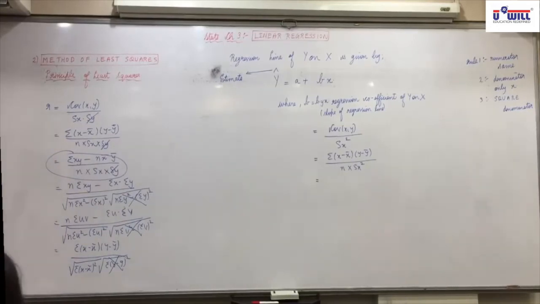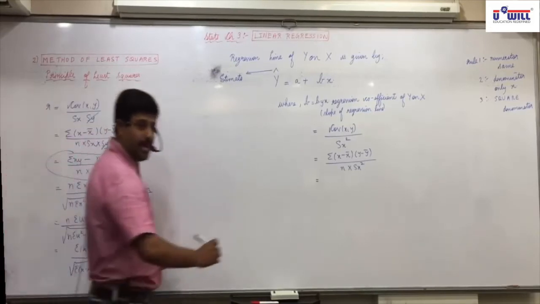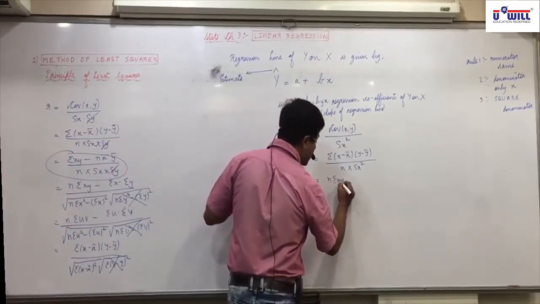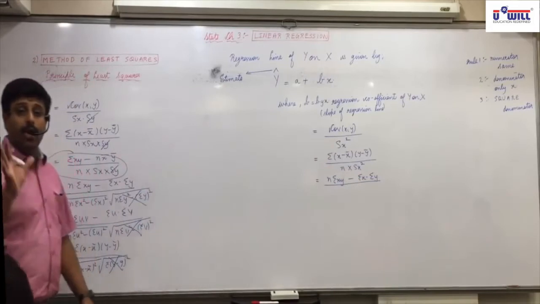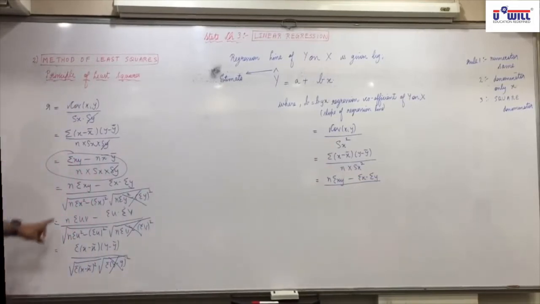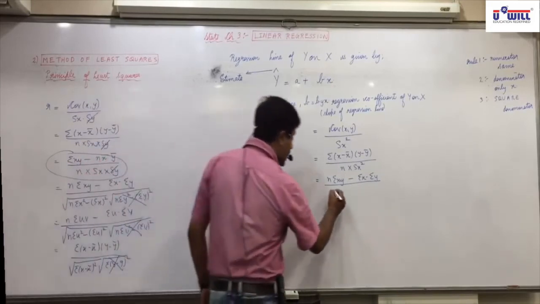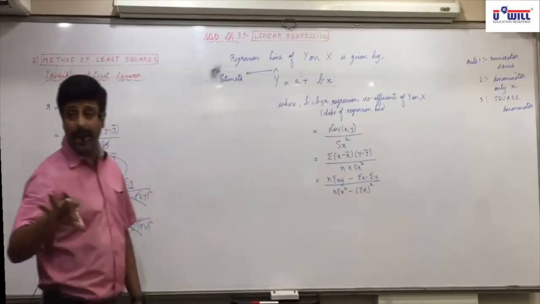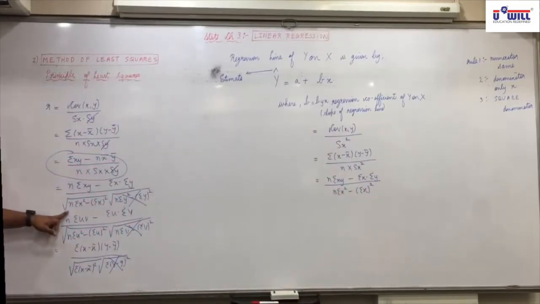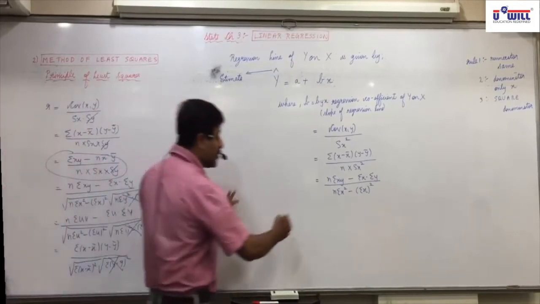Tejaswini? Sigma xy minus sigma x into sigma y upon n sigma x square minus sigma x whole square. Yes, numerator will remain same. So n sigma xy minus sigma x into sigma y. Further, denominator will include only x. So I'll write only this part, which is n sigma x square minus sigma x whole square. Now rule 3 if you apply, if you square the denominator, then square root will get cancelled. Understood that? Same way, what will be the next formula?